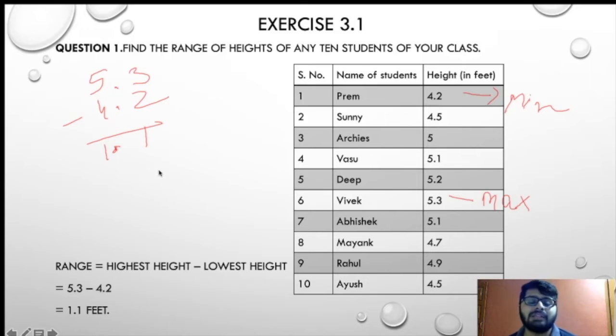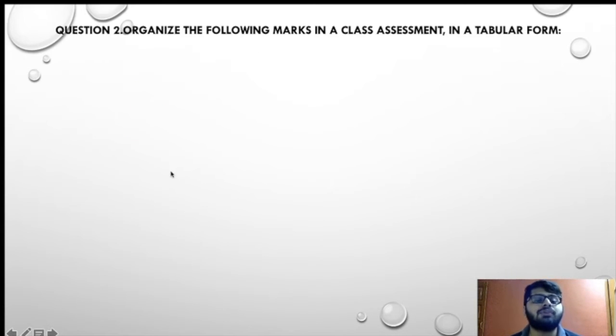Now as we have completed our range part, we will be moving on to the next question. Let us see what our next question is trying to tell us. Our next question is, organize the following marks in a class assessment in a tabular form using the tally mark method. We all know what the tally mark method is. In the last standard we have done it; a group of 5 is nothing but tally marks. Now we will be solving how we can arrange and organize the numbers properly into the tally mark method.